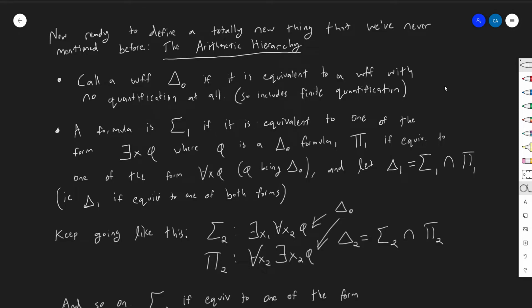We're finally ready to define a thing that we've totally never mentioned before, the arithmetic hierarchy. You've heard this before? No, you didn't. No, you've never heard this before. We've never defined this. So let's define something called the arithmetic hierarchy that you've definitely never heard before.